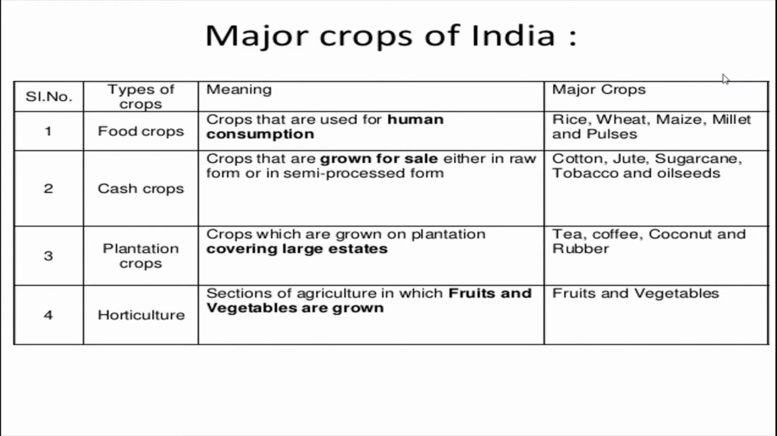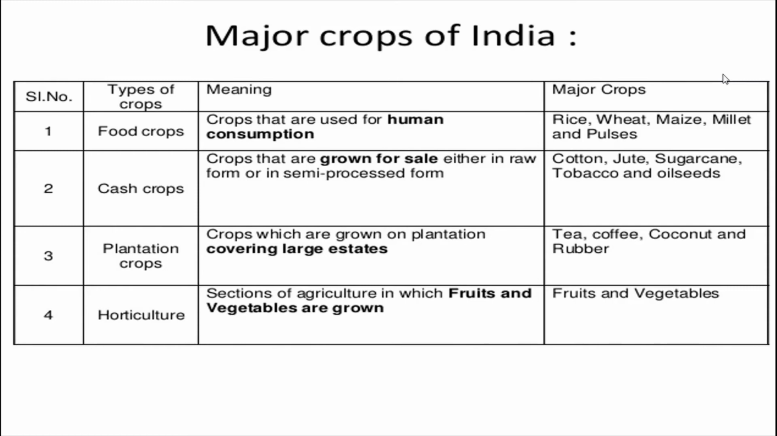And next, horticulture, the section of agriculture in which fruits and vegetables are grown. In primary activities, we have pisciculture, apiculture, horticulture, viticulture. In that, horticulture includes what? Fruits and vegetables that are grown. Okay, so these are the major crops, fruits and vegetables. So these are the major crops in India.